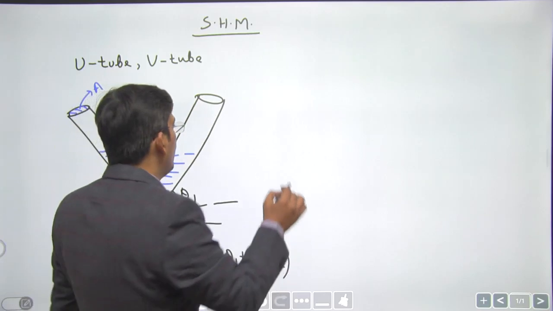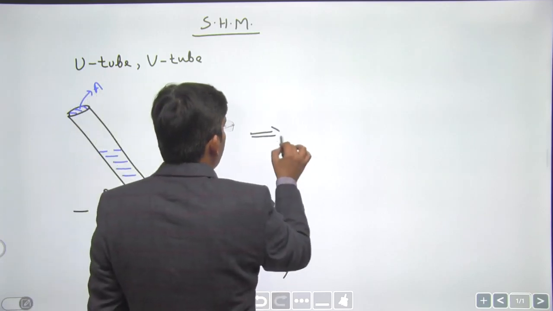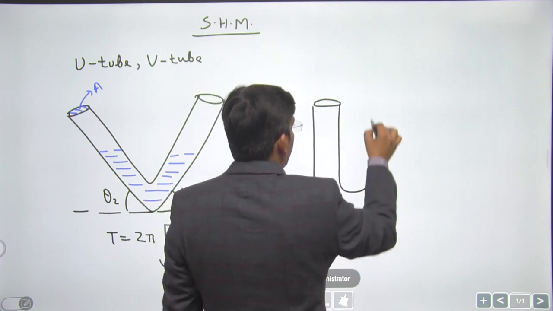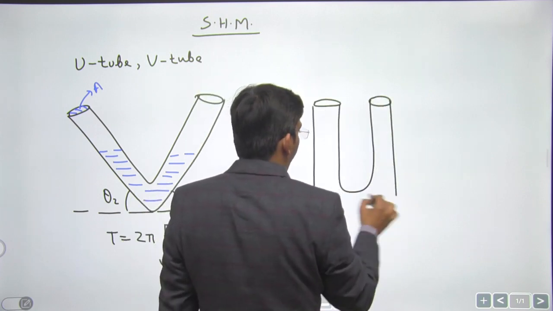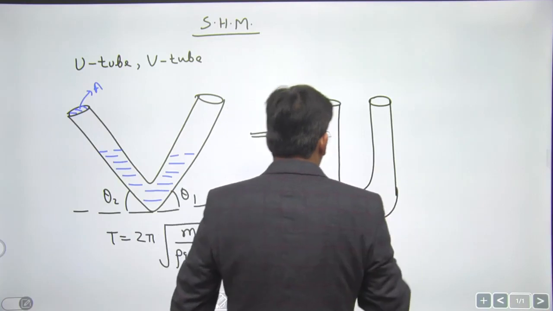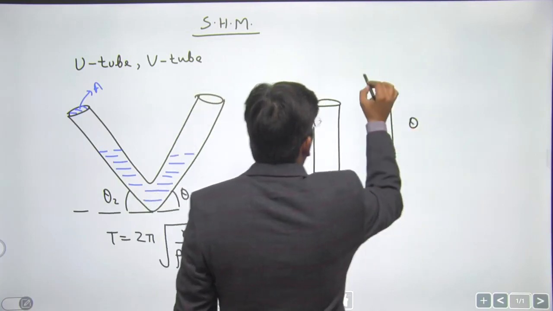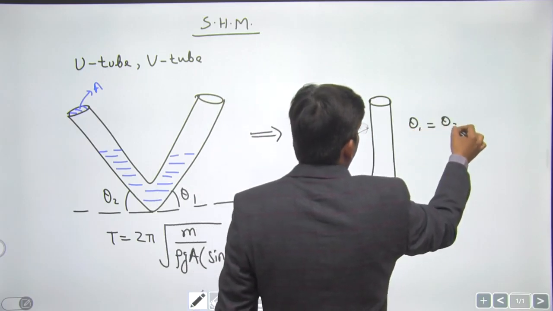If this becomes a U tube, what happens in that case? Then theta 1 and theta 2 will become 90 degrees, dear students.